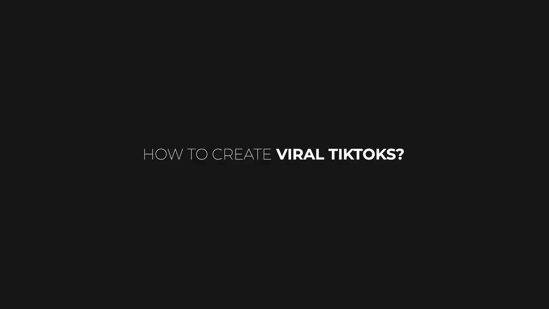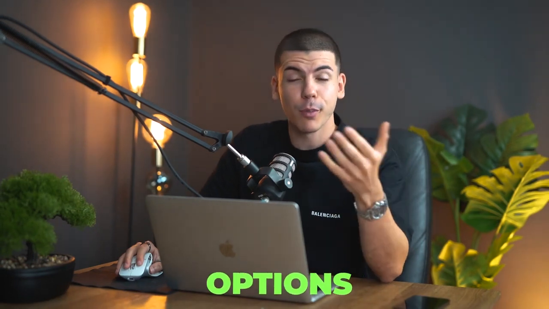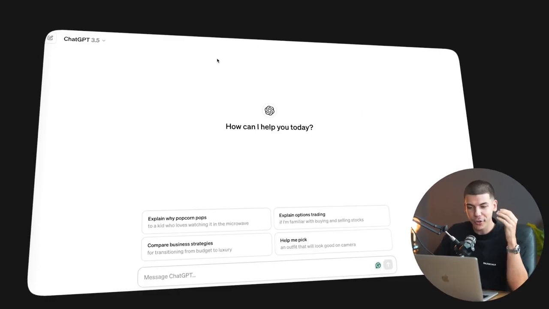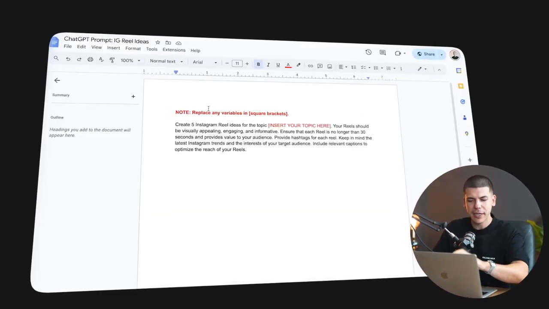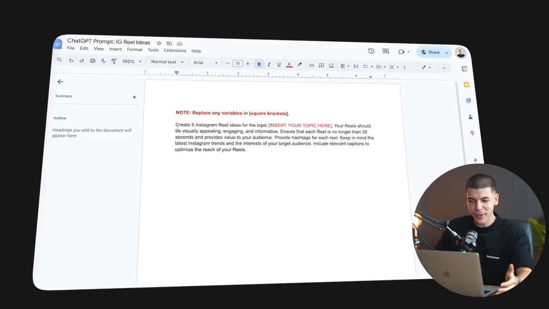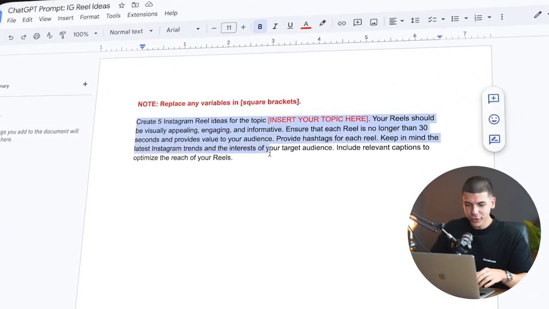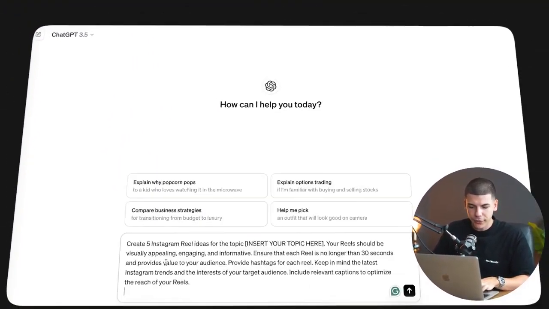Now, how to actually create these faceless TikToks? Well, there's a lot of different options. One of the most basic and well talked about options is to basically just go to ChatGPT and use some of these prompts. I paid about $5 for this prompt on PromptBase, so you can just use it for free if you want. Essentially, it's for Instagram Reels, but we can customize it for TikTok.